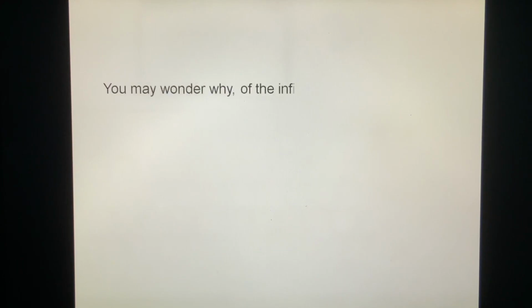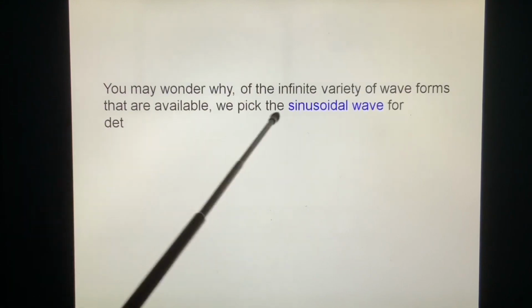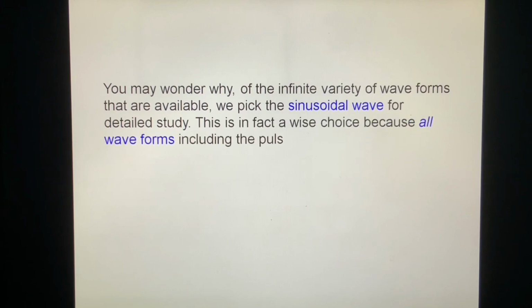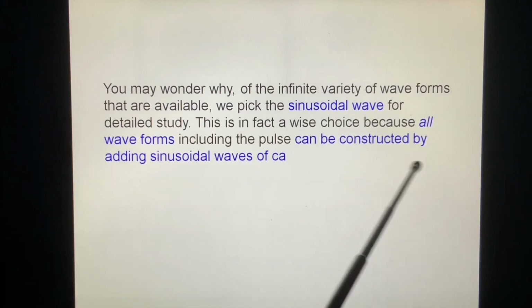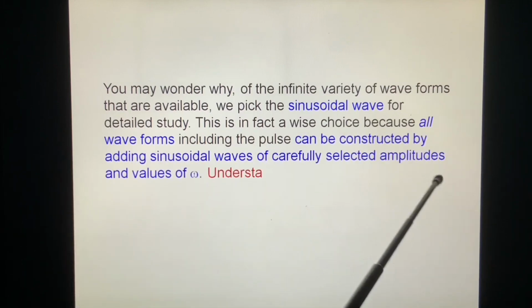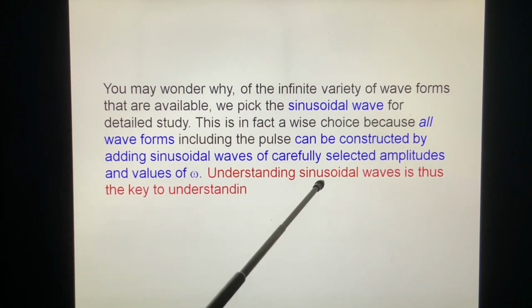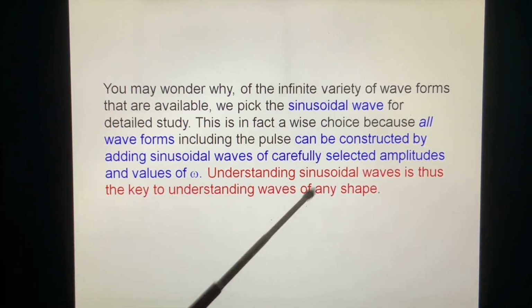You may wonder why, of the infinite variety of waveforms that are available, we pick the sinusoidal wave for detailed study. This is in fact a wise choice because all waveforms, including the pulses, can be constructed by adding sinusoidal waves of carefully selected amplitudes and values of omega. So understanding the sinusoidal wave is thus the key to understanding waves of any shape.